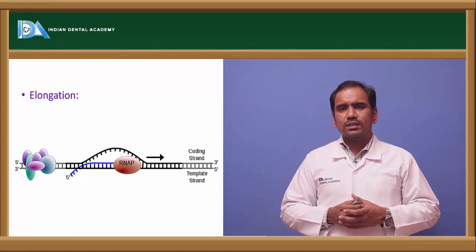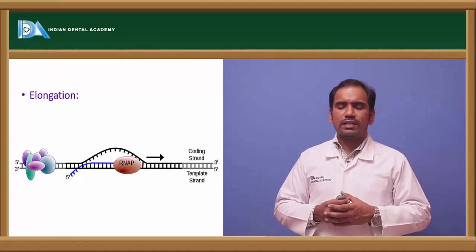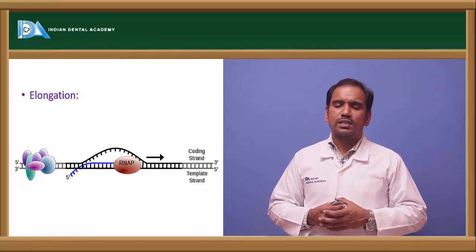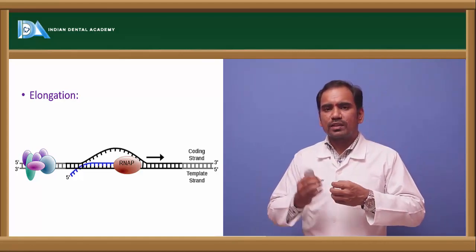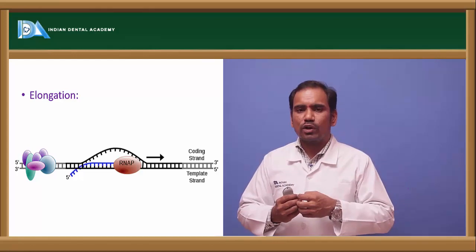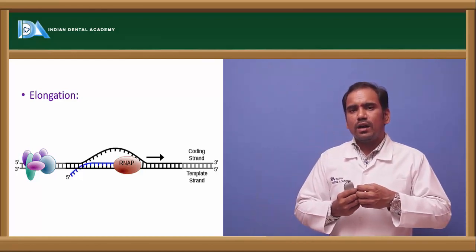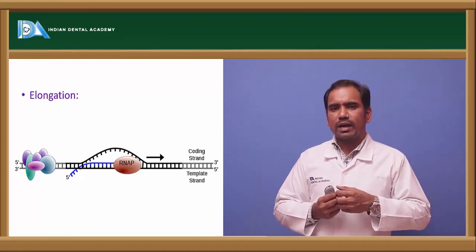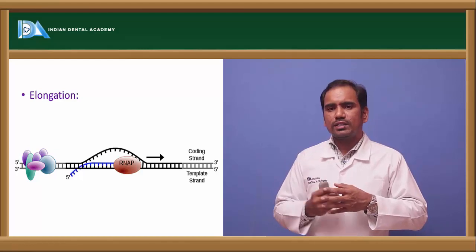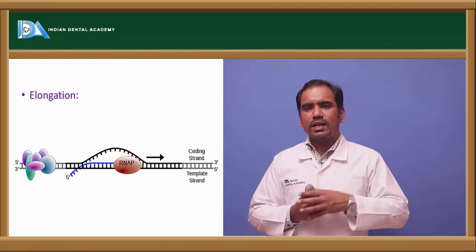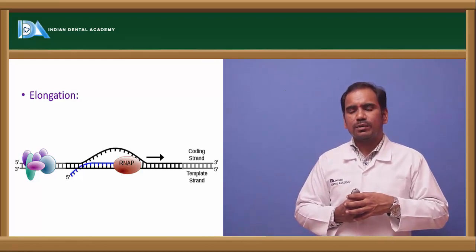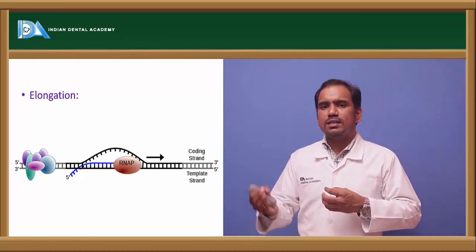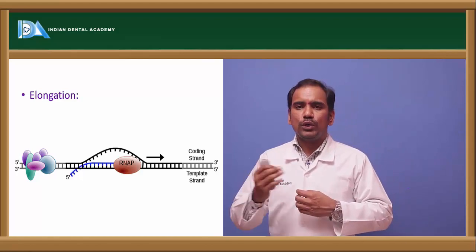So once that recognition of the promoter region has occurred, what happens then? The sigma factor will be released from the RNA polymerase, and the remaining core enzyme without the sigma factor is involved in the elongation process. That melts the DNA and separates the strands of the DNA. Once the strands are separated, it polymerizes the addition of ribonucleotides.